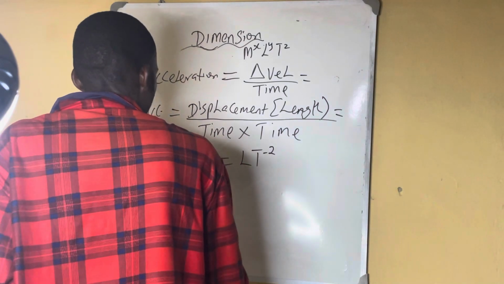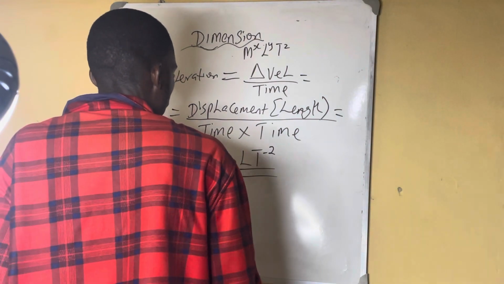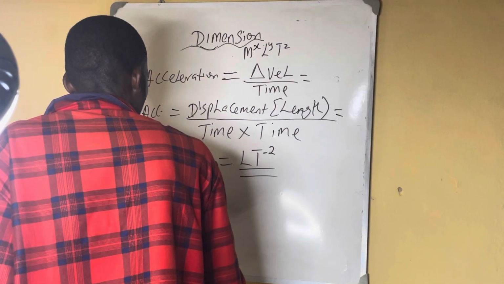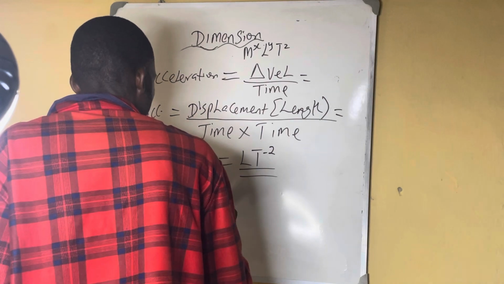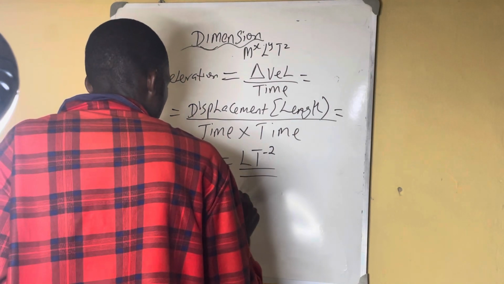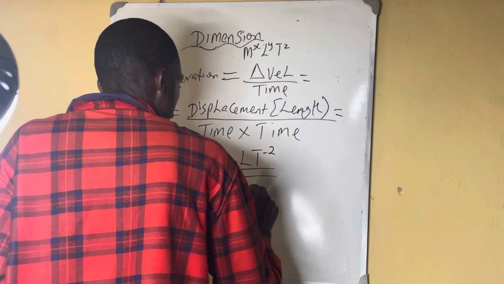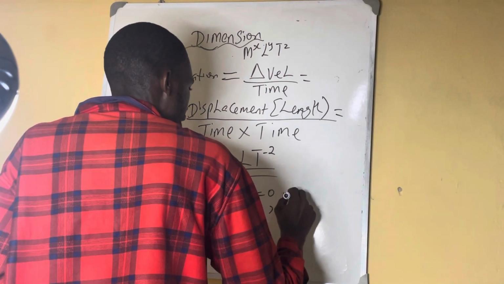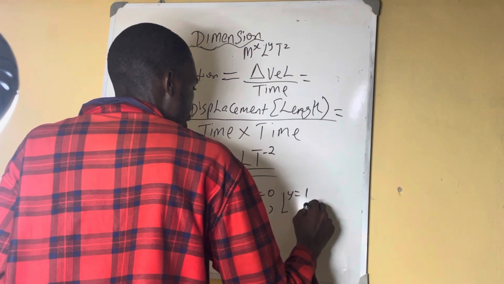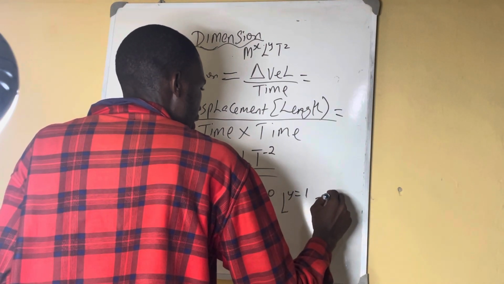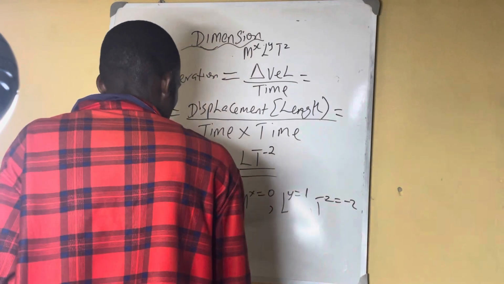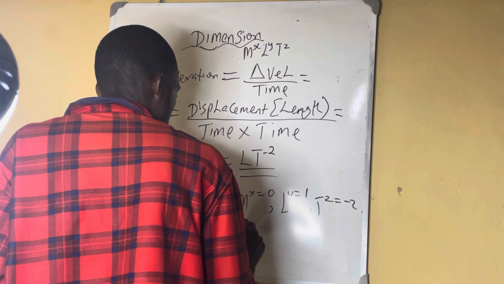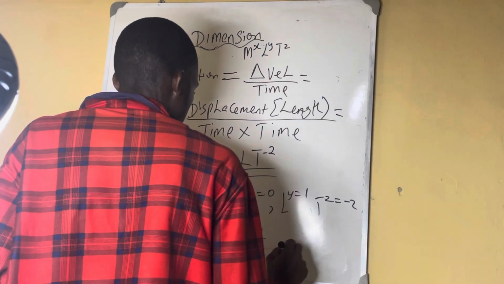So now, this is the answer for dimension. But now we are talking about M^x, L^y, T^z. Now we say that our x equals 0, our y equals 1, then our z equals minus 2. So therefore, our answer is 0, 1, minus 2.